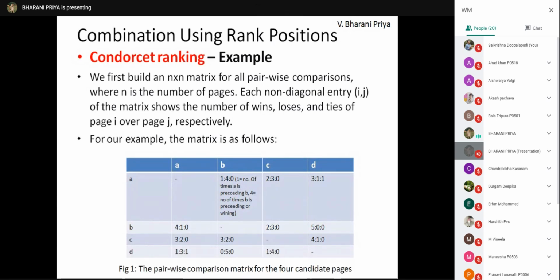Yes. Then losses. How many times is A losing to B? In system 2, B is preceding, so A is losing to B. System 3 also, B is preceding. In system 4, A is not there at all, only B is there. In system 5, B is also there. So 4 times A is losing to B. And obviously there is no tie. Okay, clear?